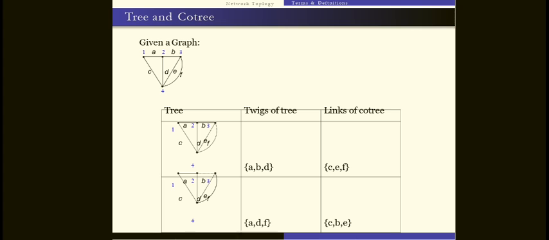So therefore an open T will be there, connecting 1, 2, 3, 4. Then this is called the tree actually. How many branches? 3 branches are there. Twig means branch. So therefore, A, B, D are the branches of the given graph.